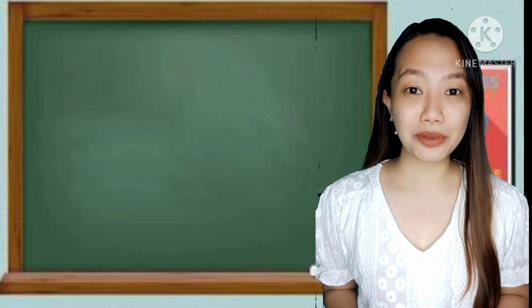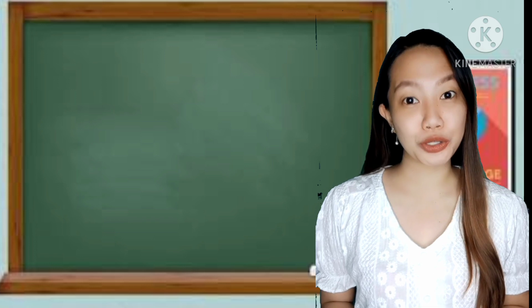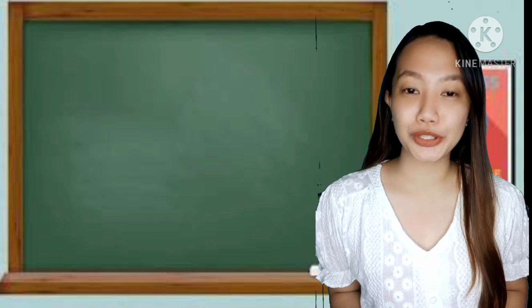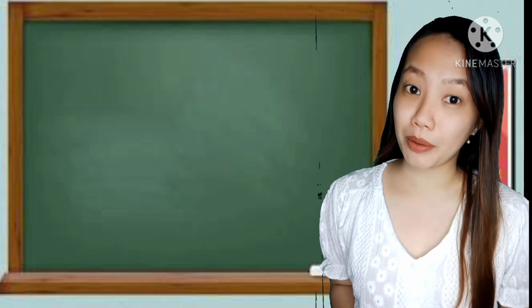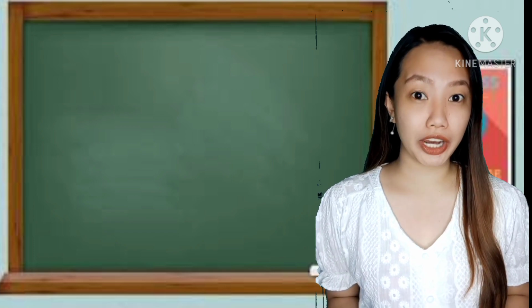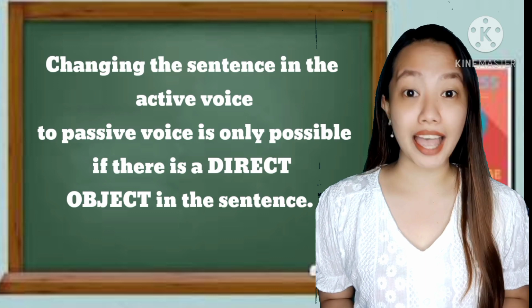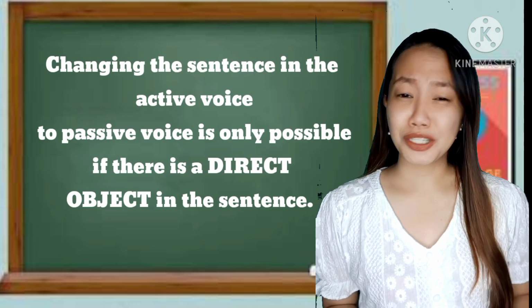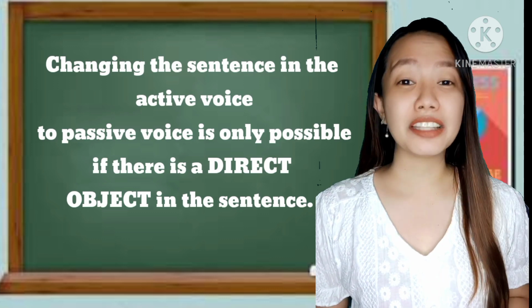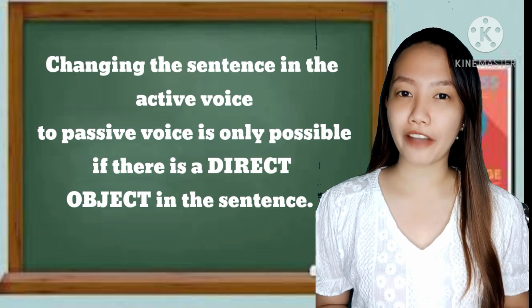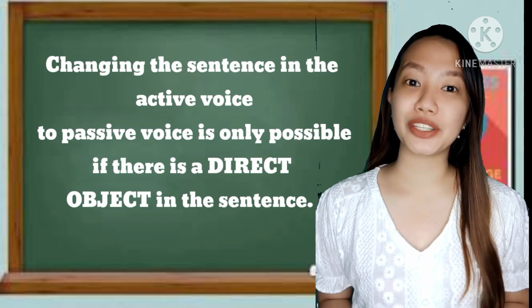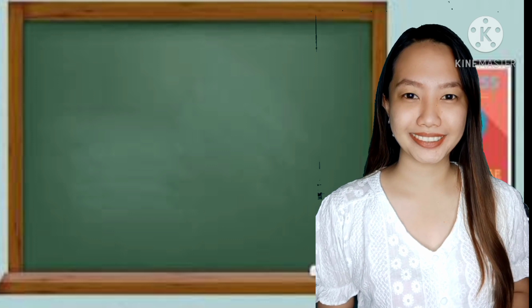And now I will be teaching you how we can change your sentence from active voice to passive voice. But remember this, we can only change a sentence in the active voice to passive voice if the sentence has a direct object. So what is a direct object again? A direct object is the receiver of the action and it answers the question what or who.